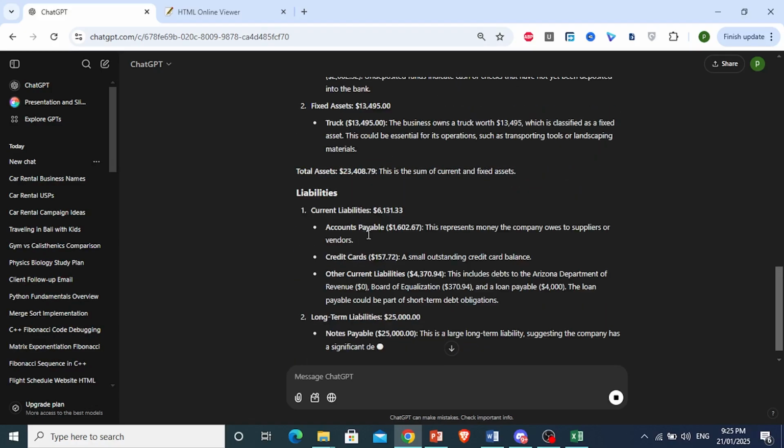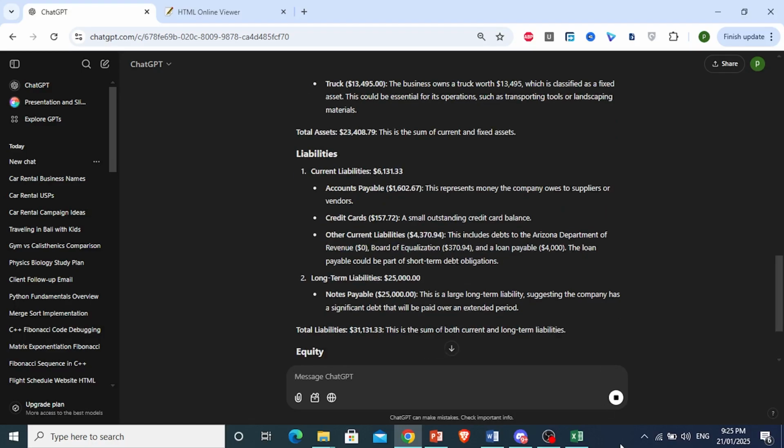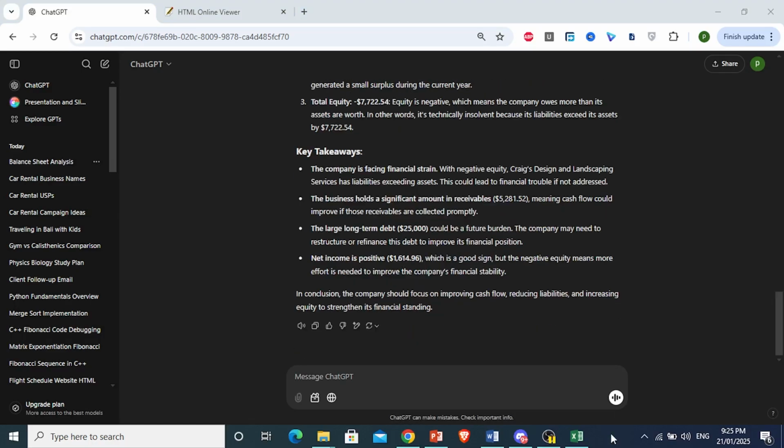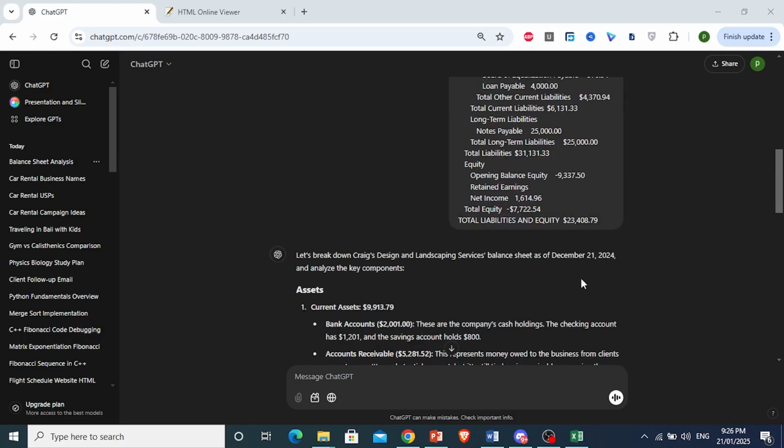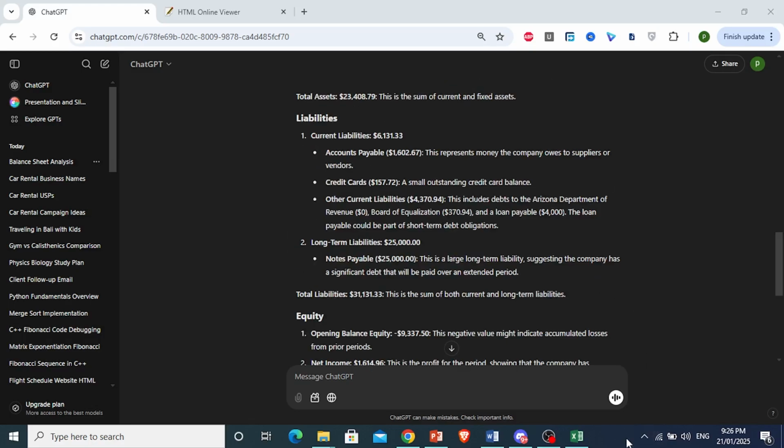Okay, here we go. It is analyzing this right now. Let me go ahead and wait for this. All right, so ChatGPT has some key takeaways for us. So the company is actually facing financial strains, has negative equity, and it's also telling us what it needs to do to basically improve our situation. And you can play along with ChatGPT, converse with it, and use it as your financial manager as well. And you can use it for many different things for your business.